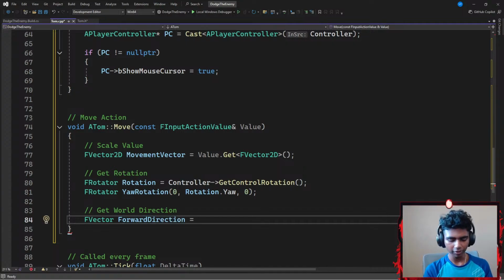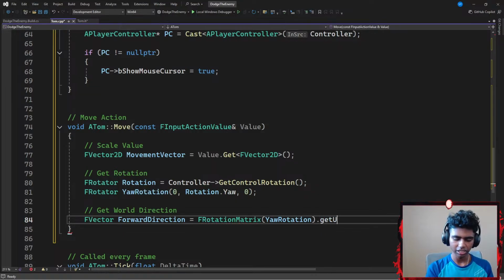That is going to be equal to, I'm going to go with something like FRotationMatrix. I'm going to use a rotation matrix's function that requires a parameter of something like my YawRotation. Dot the GetUnitAxis.